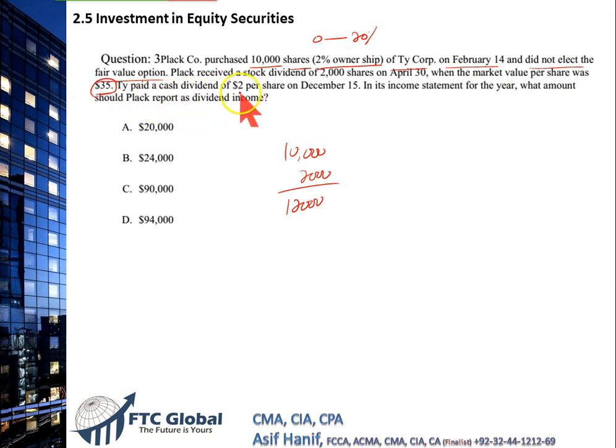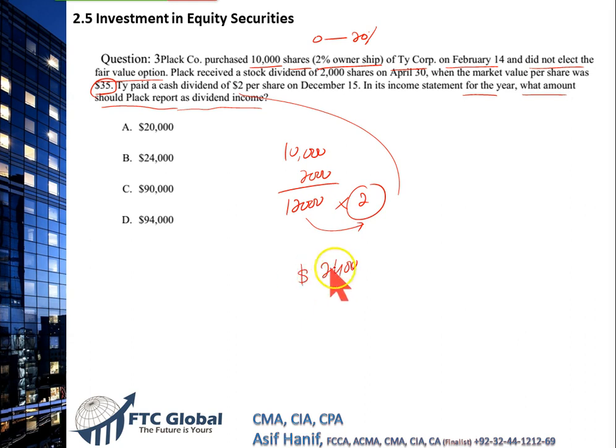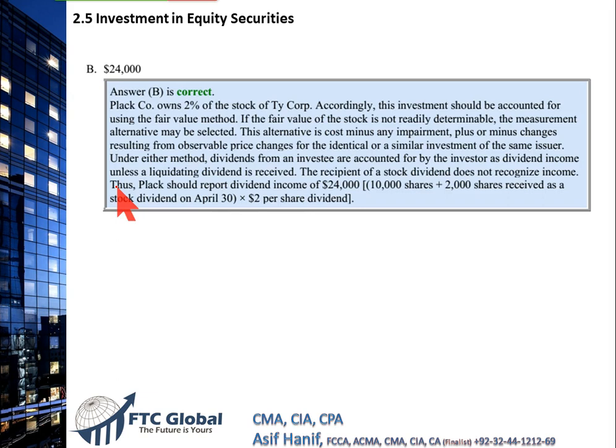Thai paid a cash dividend of $2 per share in its income statement for the year. What amount should Plaque report as dividend income? Since you hold 12,000 shares and the company has issued a $2 dividend for each share, the total dividend income that you would receive and you must report is $24,000. So that makes B the correct option, and B it is.